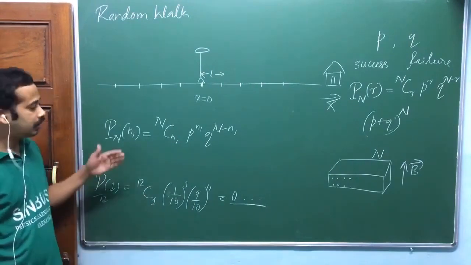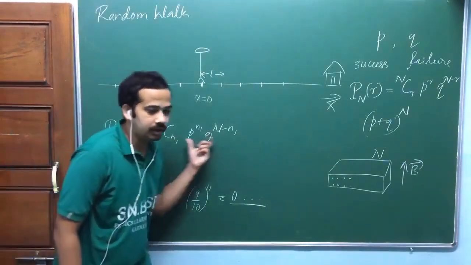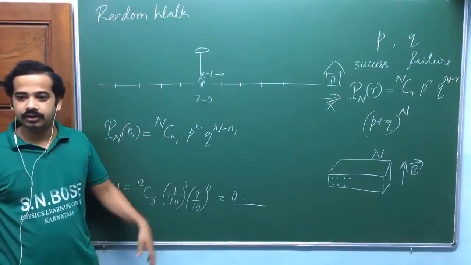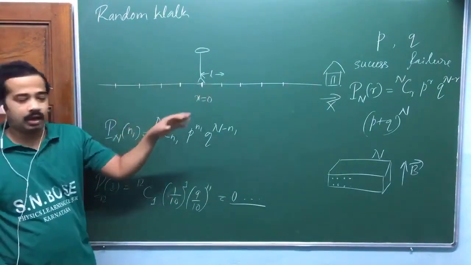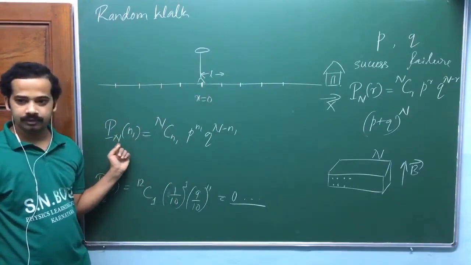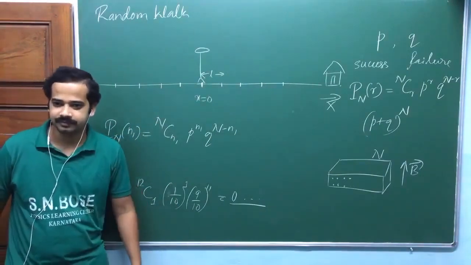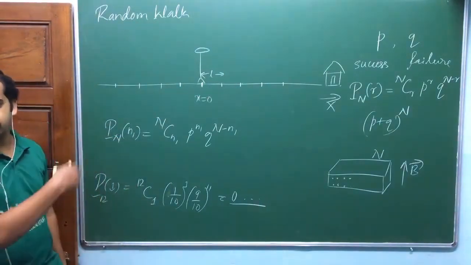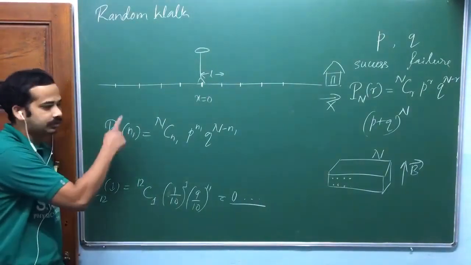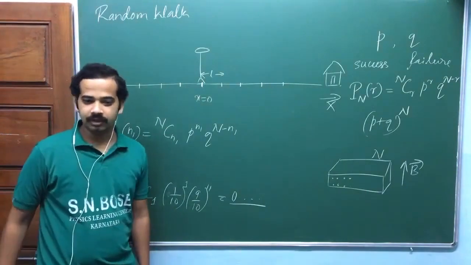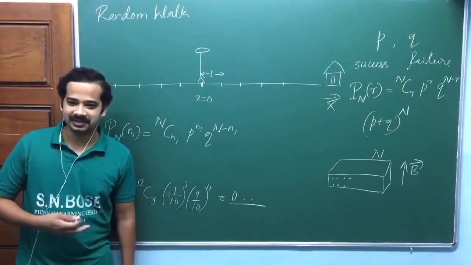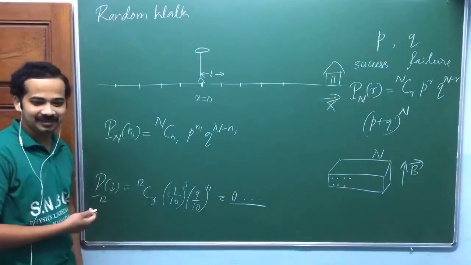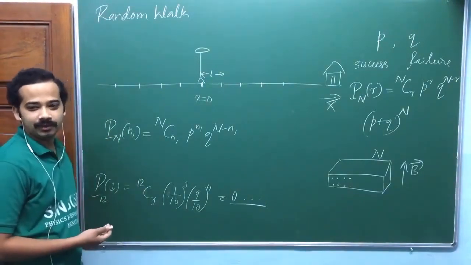Am I right? So similarly, how do you verify this probability, isn't it? That means you have to make him do a random walk of n steps millions of times, isn't it? So then you have to take the ratio. Okay, how many times he got n1 steps to the right? But we can't do that with one person, isn't it? He may die, isn't it, after some time, after some trials, isn't it? Practically, it is not possible.